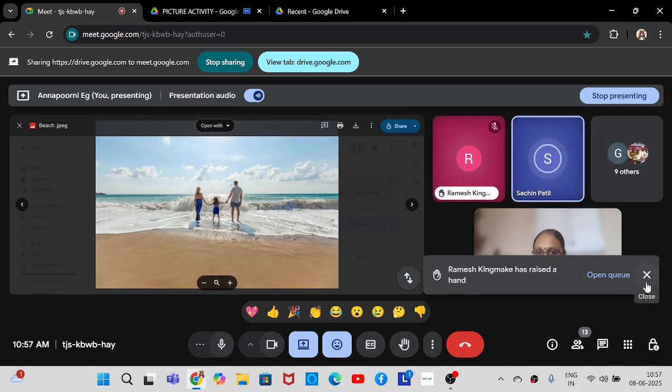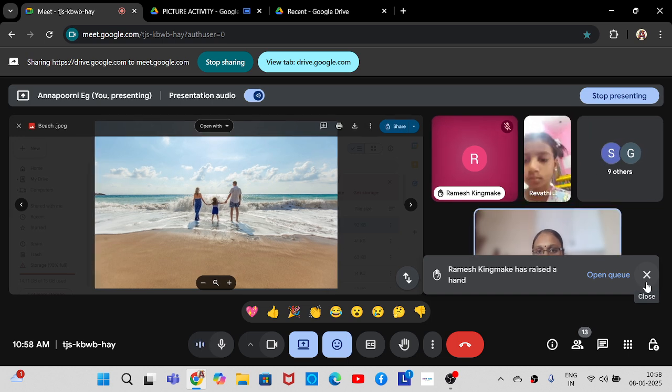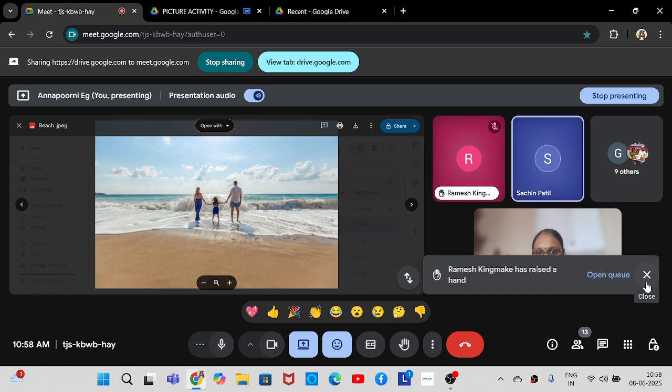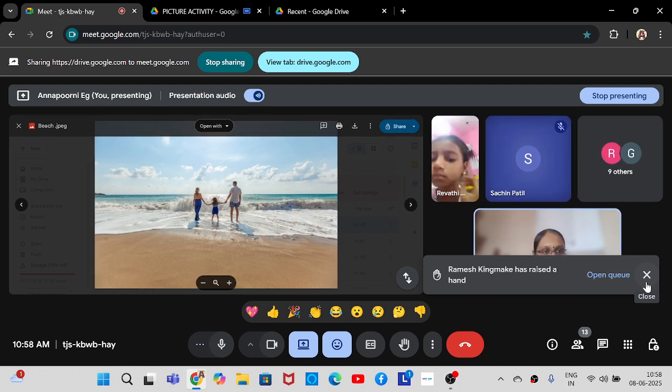That's why the parents have taken the hand of their daughter. The parents are holding the daughter, right? Yes, because the waves are coming towards the shore. That's it? Okay, fine.